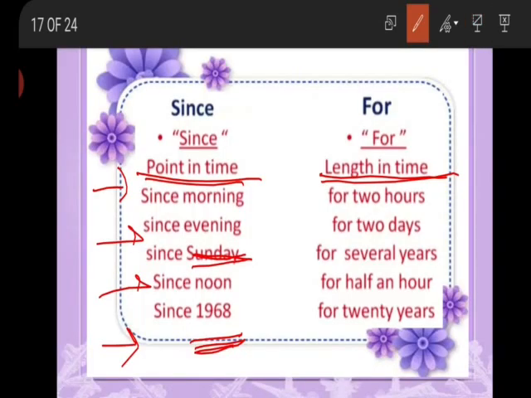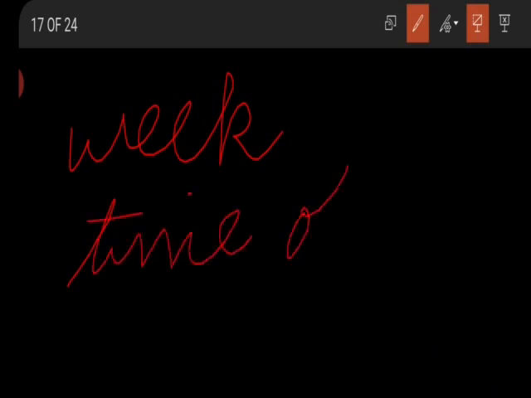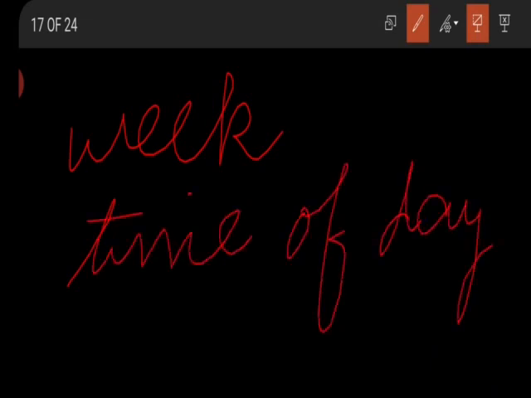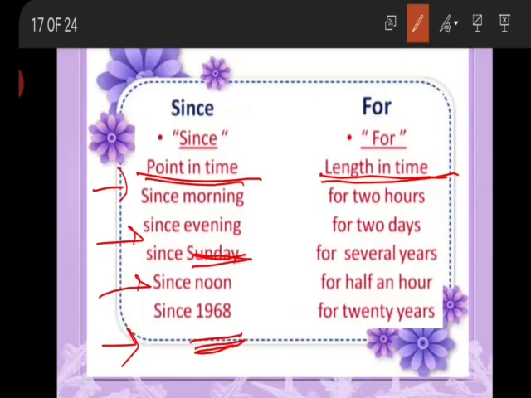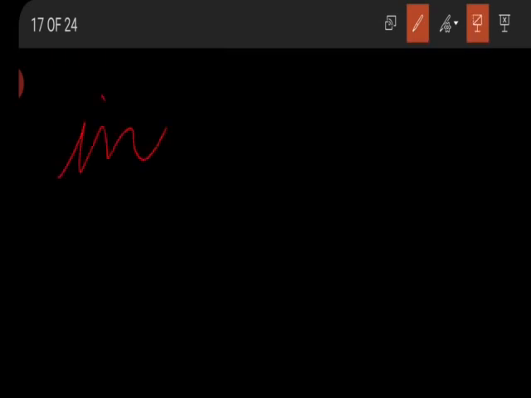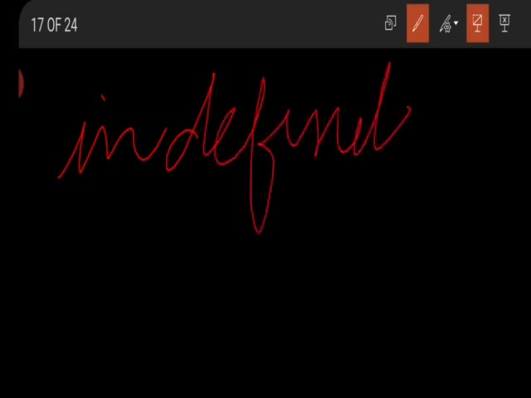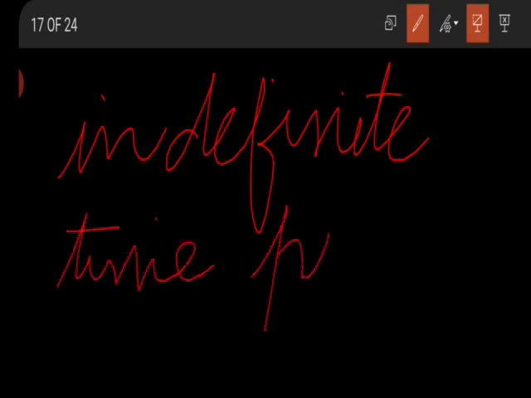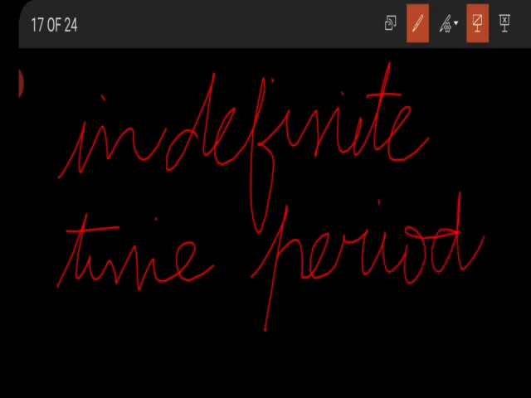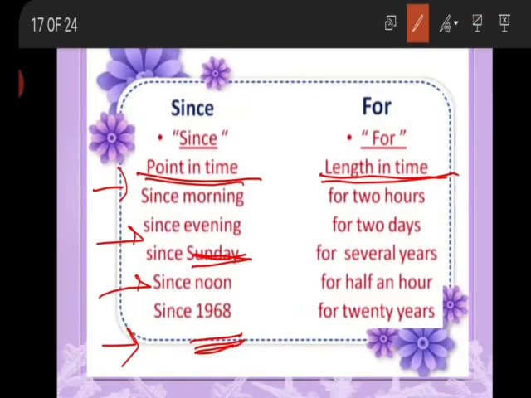The definite periods of time can be weeks, days of the week, or times of a day, meaning the three phases of a day, and any year, the number of the year. And for is used for the length of time, or for any indefinite time period, in which the time is not defined clearly.